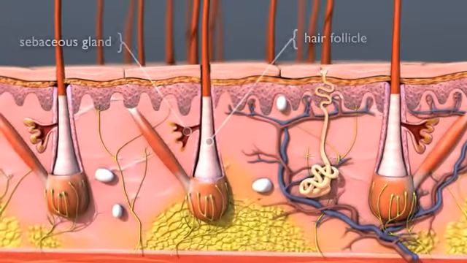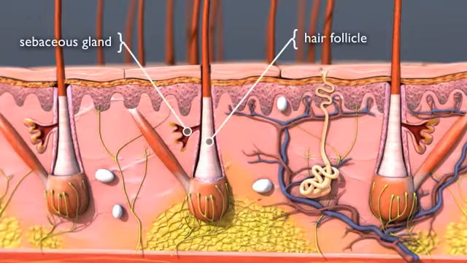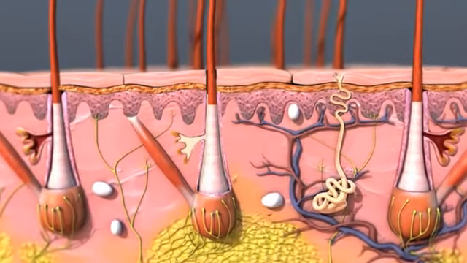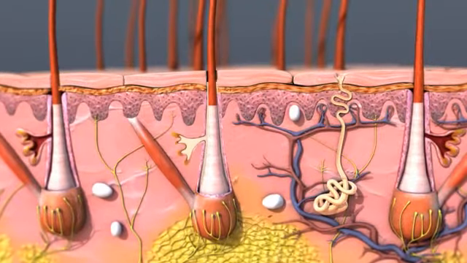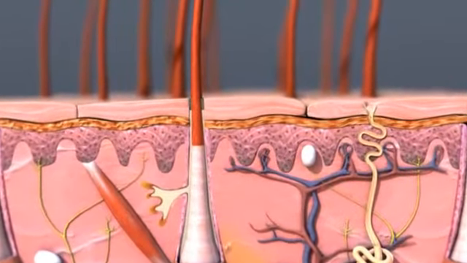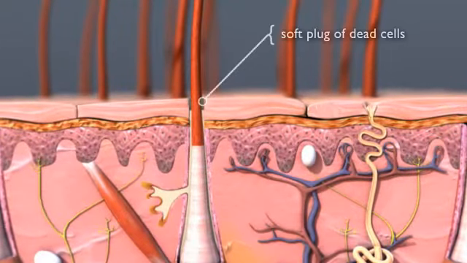Each of the hair follicles on your body is connected to glands that secrete an oily substance to lubricate your skin and hair. To do that, the substance known as sebum needs to move up the hair shaft and out the opening of the follicle. But sometimes the sebum acts almost like a glue to dead cells being shed by the skin.